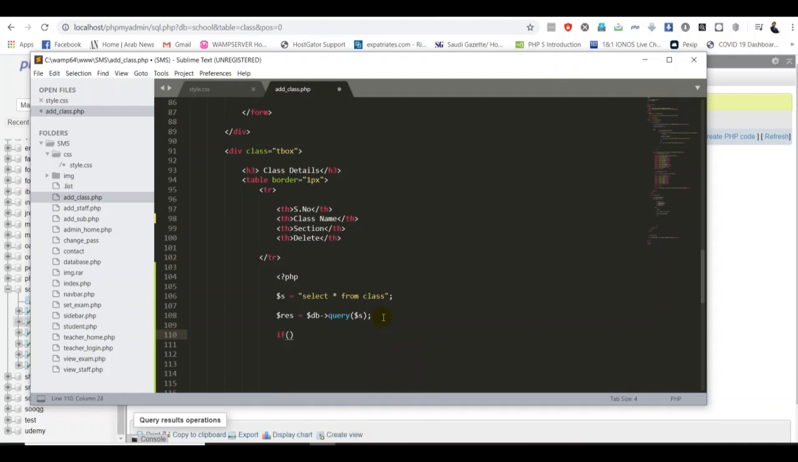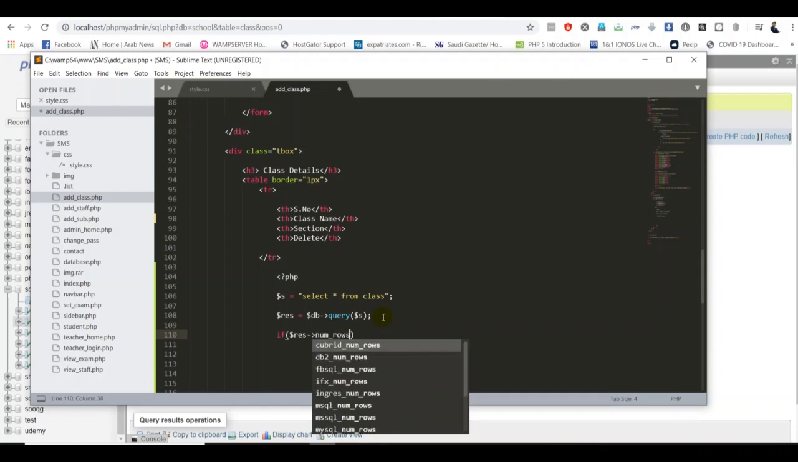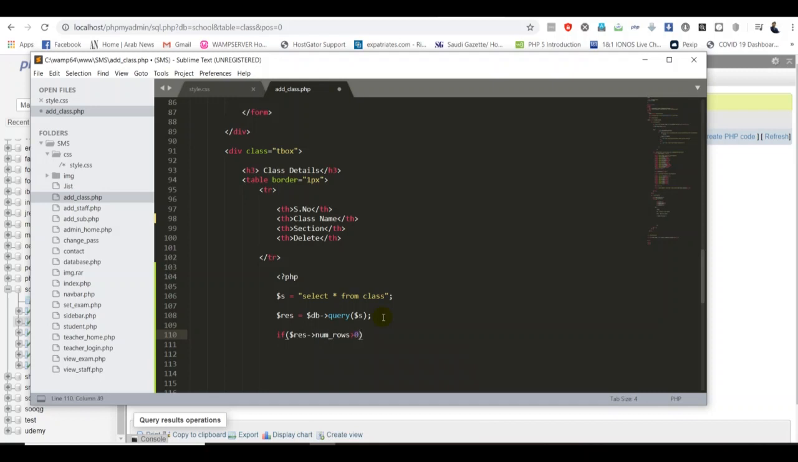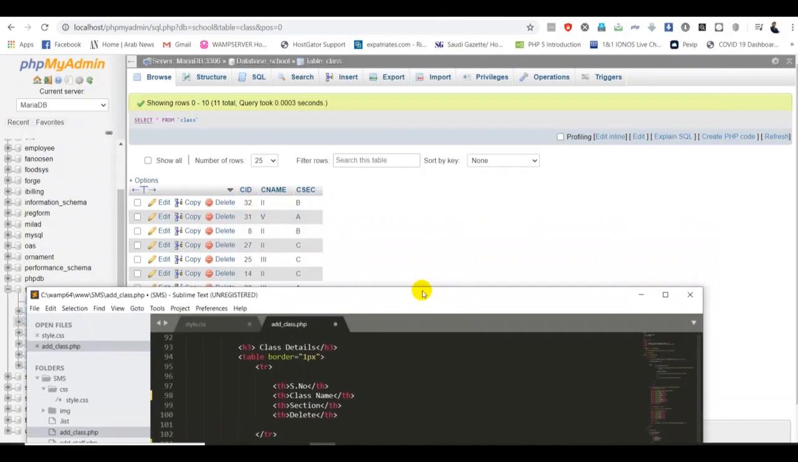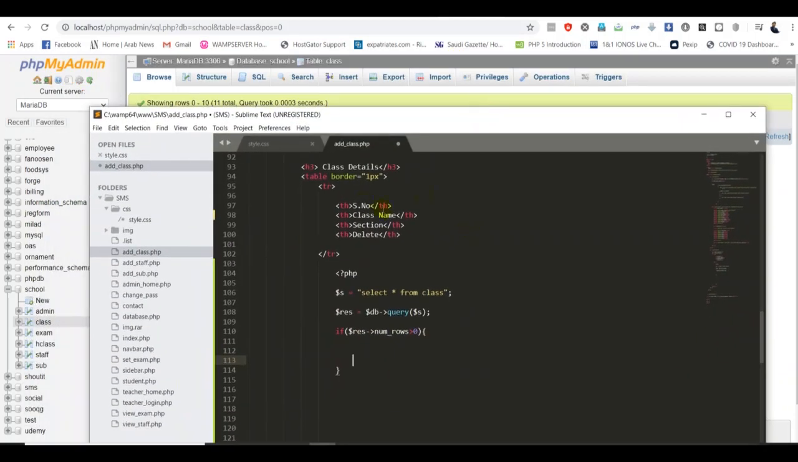In this case I'm going to run this particular query, arrow operator, and check num underscore rows greater than 0. You have to understand very clearly: if the number of records is greater than zero, meaning they have records, I ask the system to fetch all the data. That's the important thing. Then I open and close brackets. So guys, now we have to fetch all the data. If there are records, the system will gather all the details from this table.